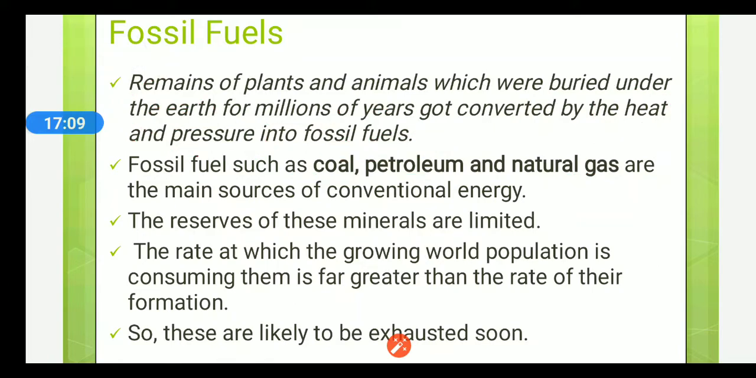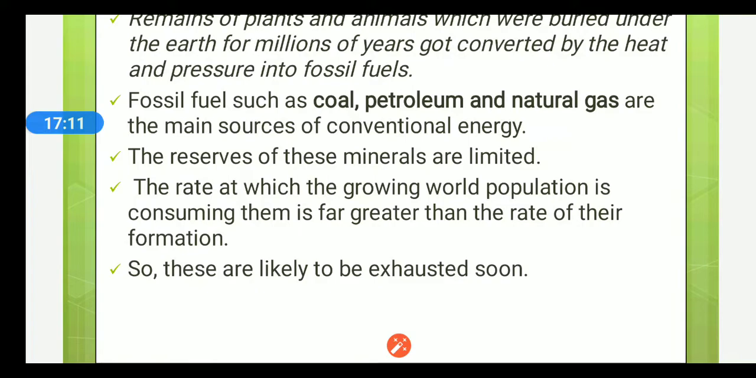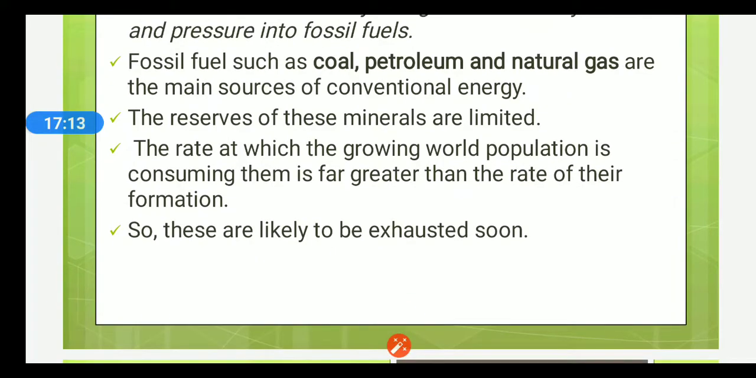So the reserves of these minerals are limited. The rate at which the growing world population is consuming these fossil fuels is far greater than the rate of their formation. So these are likely to be exhausted soon.